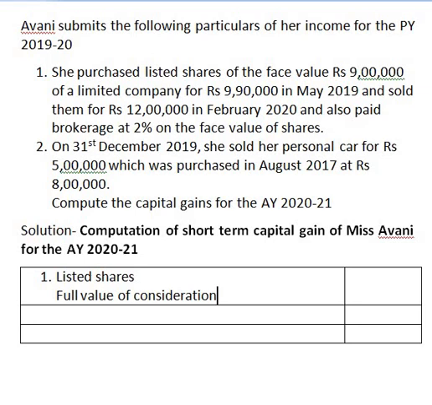Full value of consideration is nothing but the amount or the value of sale of the capital asset. In the first information, Avani has sold listed shares at rupees 12 lakh. So the sale price of the capital asset is 12 lakh, which is nothing but the full value of consideration of the asset.